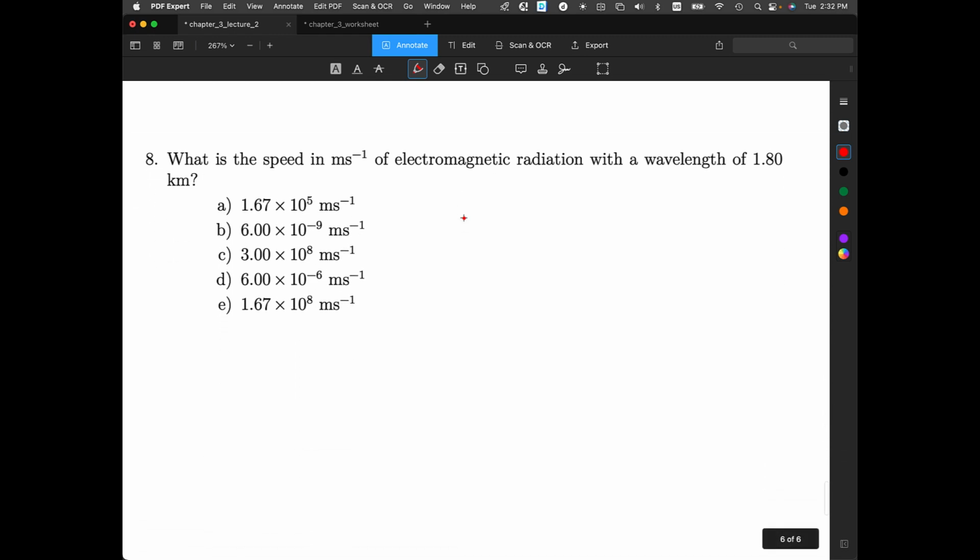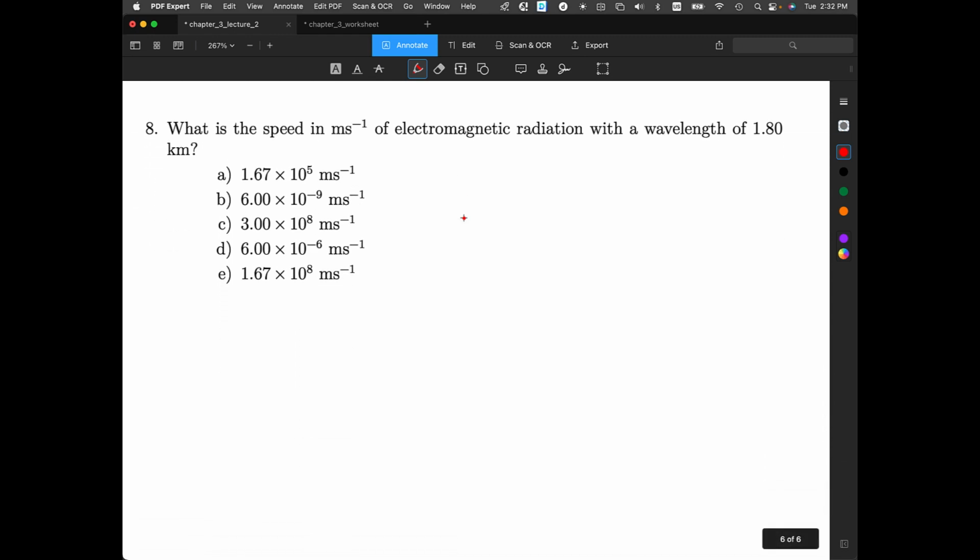And the last question we could look at: what is the speed in meters per second of electromagnetic radiation with a wavelength of 1.8 kilometers? Now this one's kind of a tricky question. Light is just electromagnetic radiation, and the speed of light in a vacuum is constant, so it's just 3 times 10 to the 8th. Be careful: if you're asked about matter or about electromagnetic radiation, the equations are different.